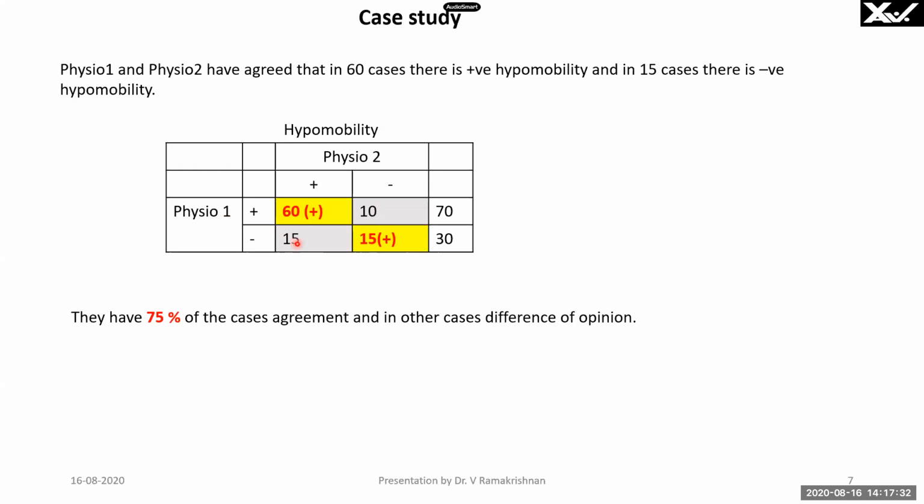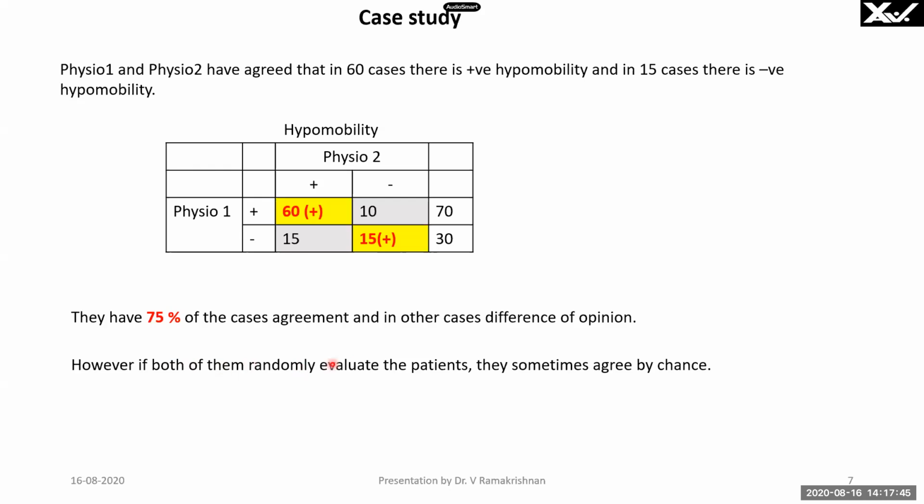Physio 1 says 15 people are negative, whereas Physio 2 says for the same 15 people, it is positive. Similarly, Physio 1 says positive for 10 people. For them, Physio 2 says it is negative. Now, however, if both of them randomly evaluate the patients, they sometimes agree by chance. Is it significant? We have to verify.